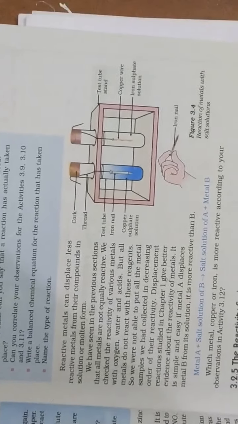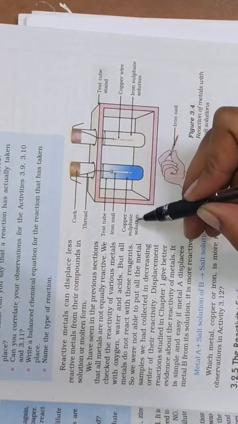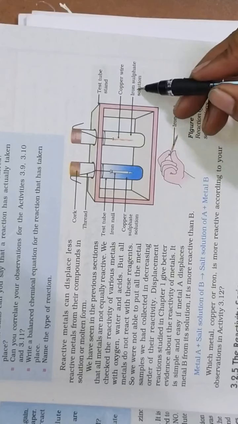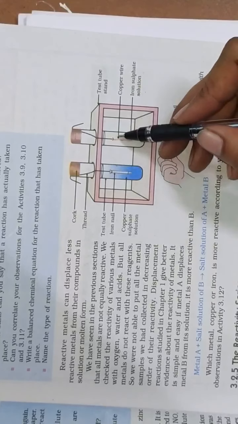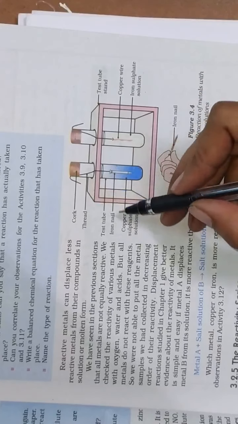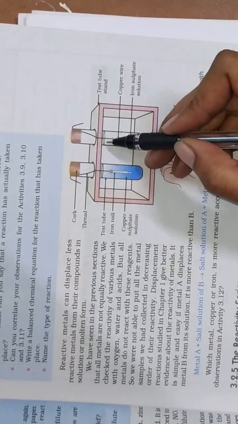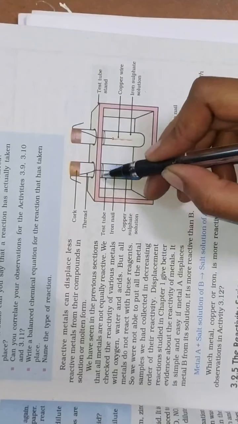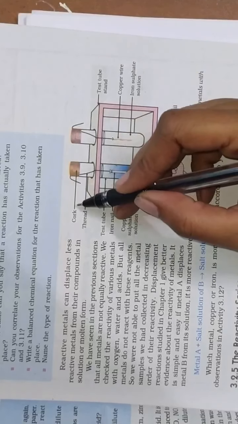See here, children, in one test tube we have taken copper sulfate solution. In another test tube we have taken iron sulfate solution. And in both test tubes we are hanging this iron nail with the help of thread, and these two test tubes are closed with cork.